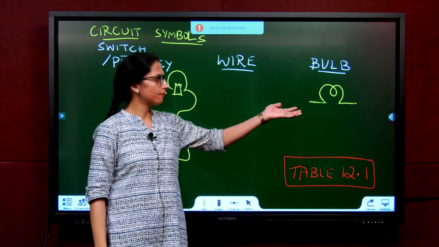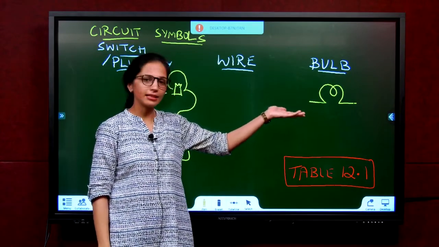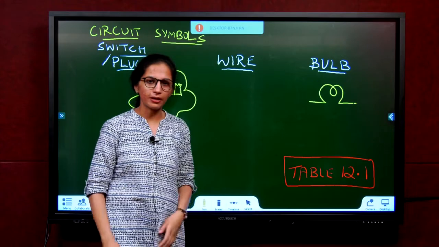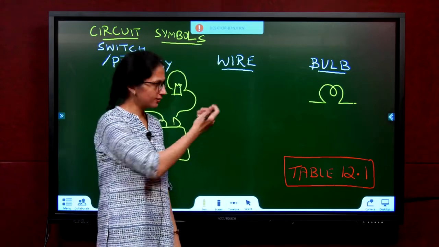How do you define a bulb? It is a device that emits light when potential difference is applied across it. That means when a battery is connected, the bulb will glow.